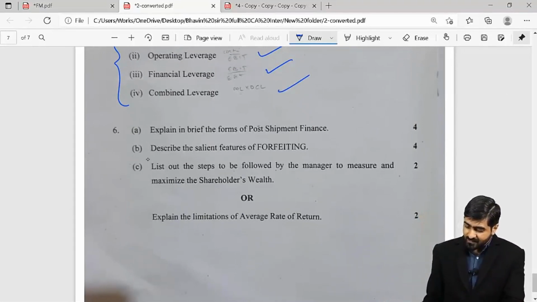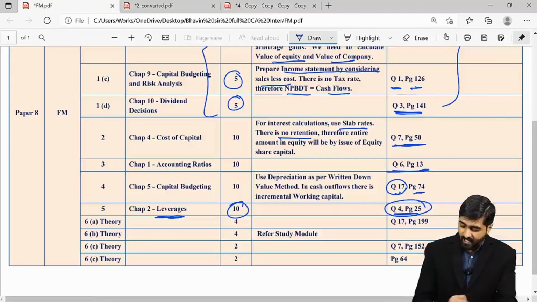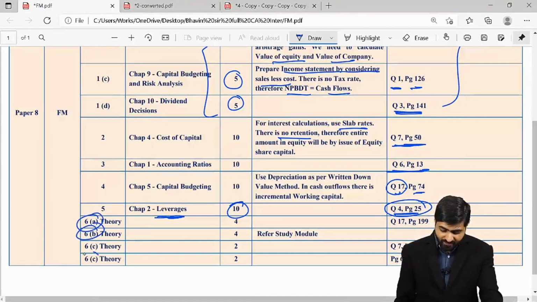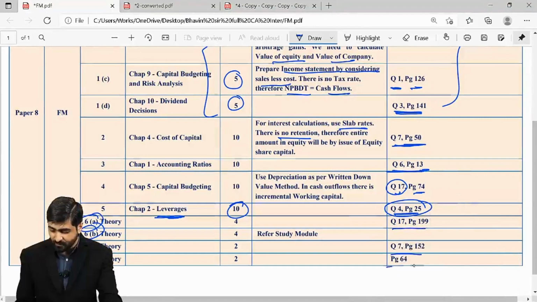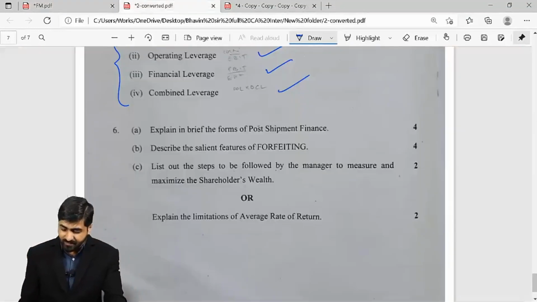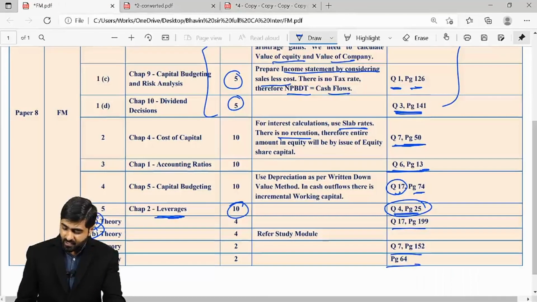Question number 6, which is theory, and I'm very glad to tell you this as well. From the theory, we had 3 questions exactly from your JK Shah Classes textbook. So your question number 6A, theory, post shipment finance, you will find this as your question number 7, page 199.